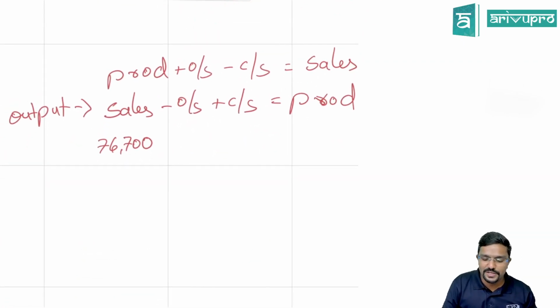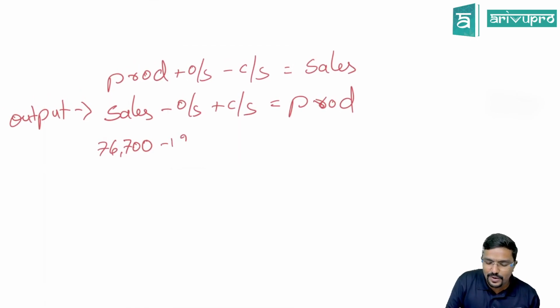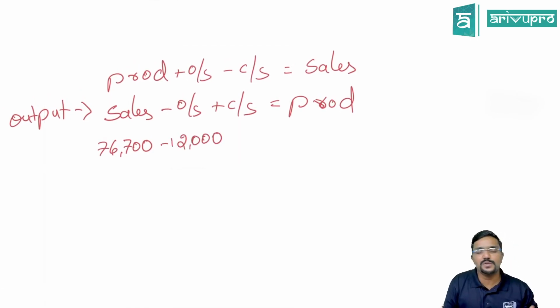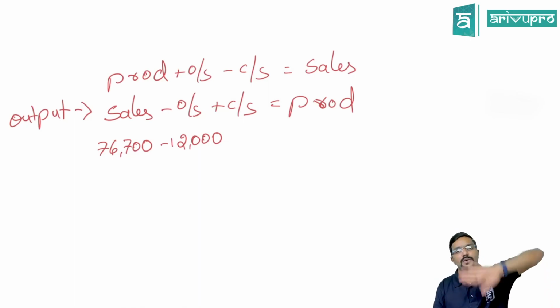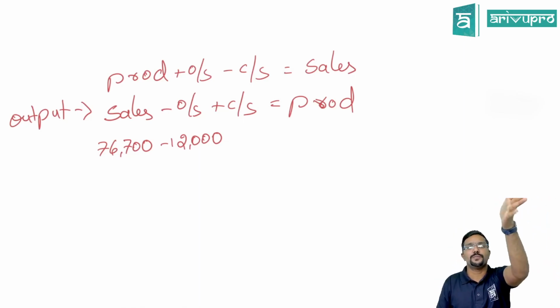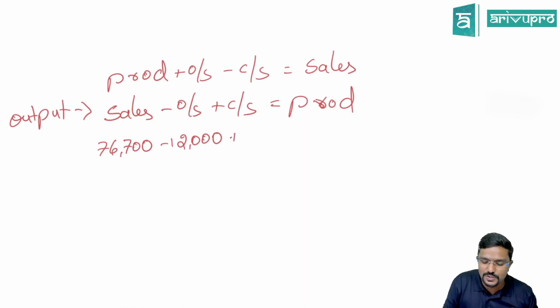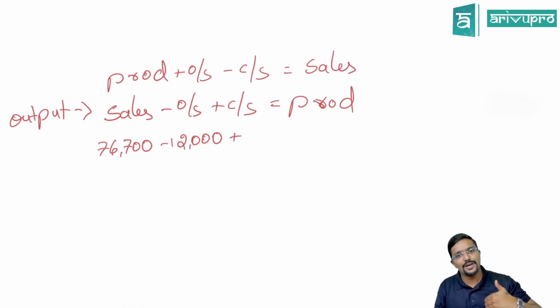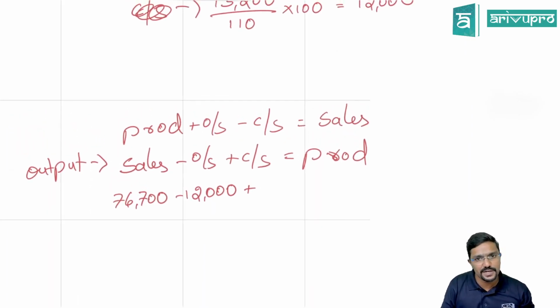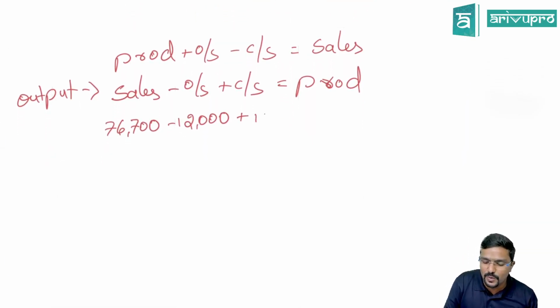Opening stock is 12,000 units. Why are we deducting it? Because this is not produced in the current year. It was produced last year but not sold. So when we are calculating how many units are produced this year, that is 2022, what we have to do is deduct opening stock and add closing stock. What is closing stock? Sir, I have produced this year but not sold. So have I produced it? Yes, 13,200.